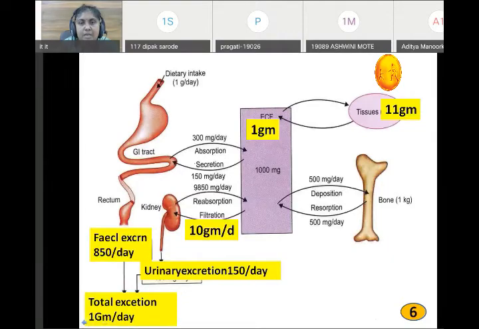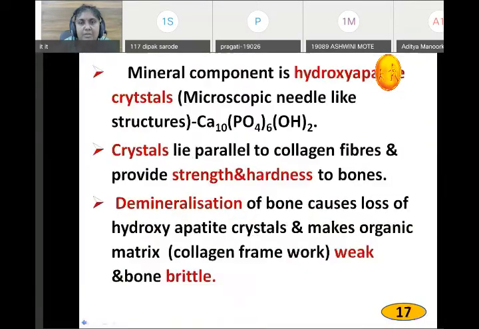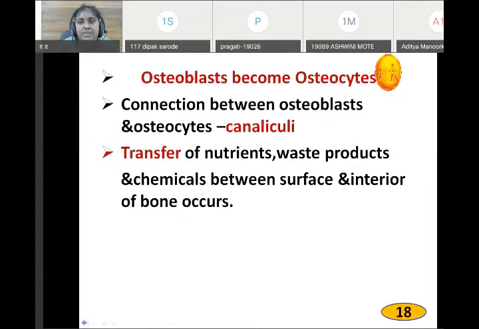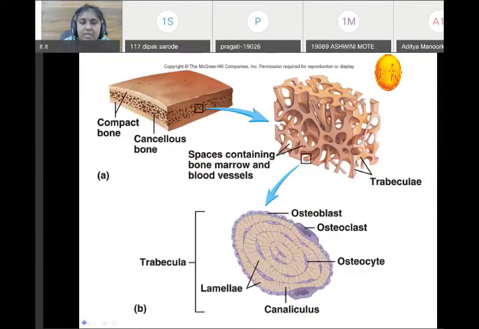Now we are going towards the applied part of calcium. I have already told you that in endocrinology there are two parts: one is normal hormones, then hyposecretion and hypersecretion.